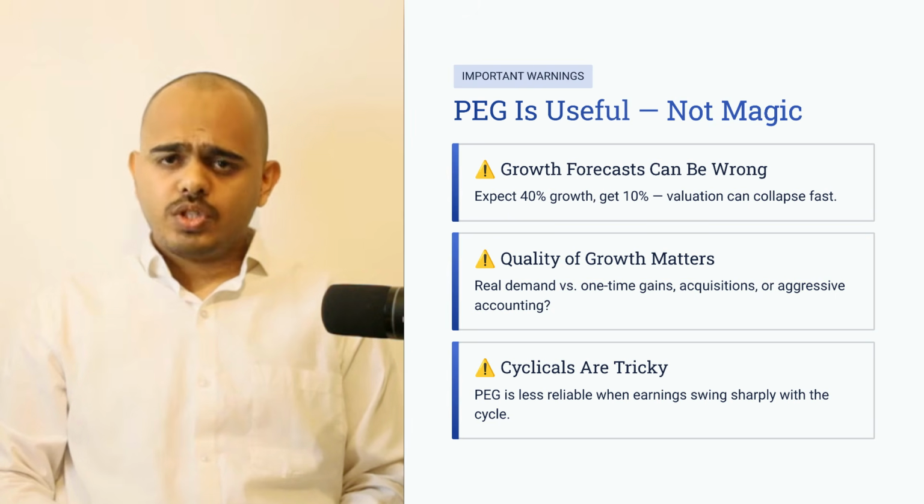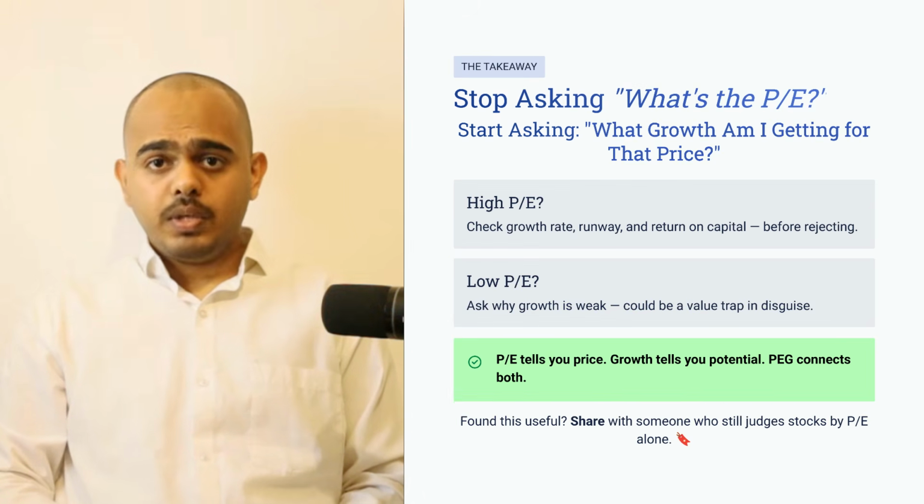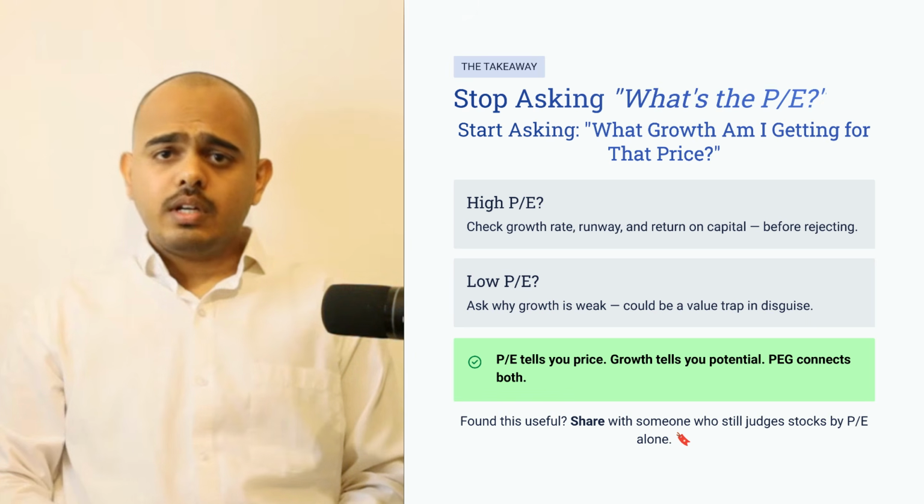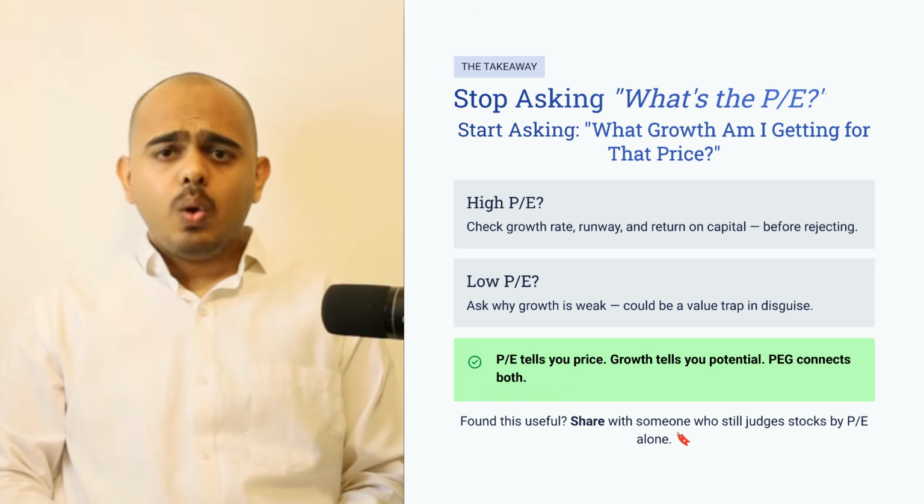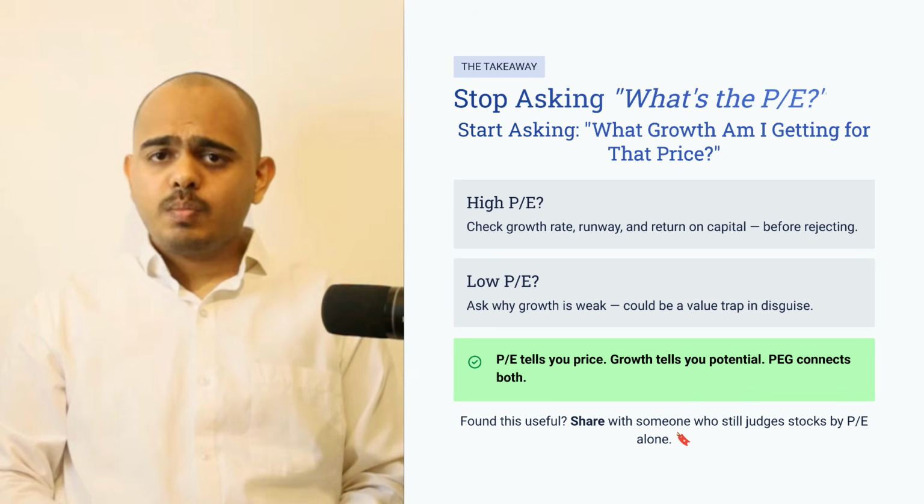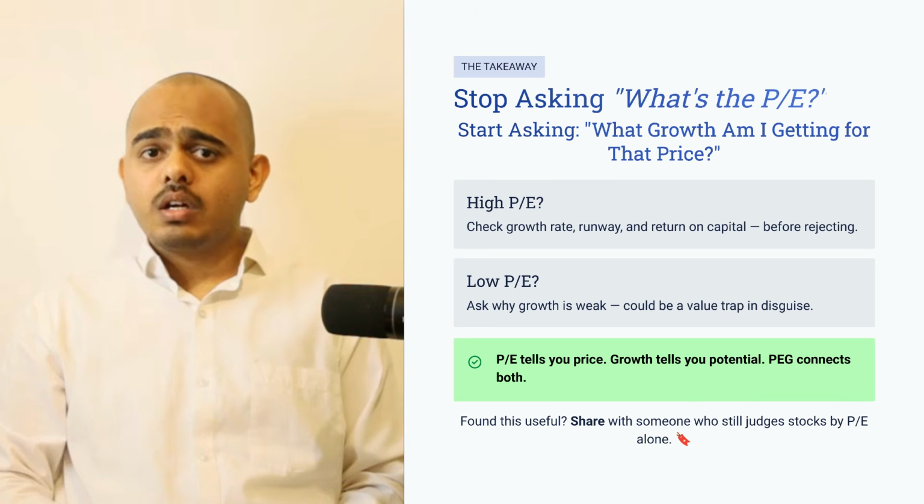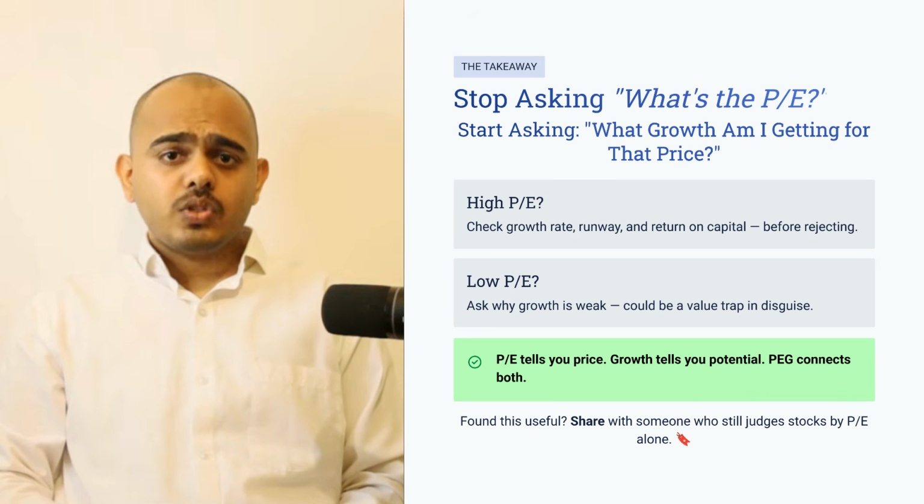What should a smart investor do? When you see a higher PE stock, don't reject it instantly. Ask how fast earnings are growing. Can that growth sustain? How large is the opportunity? Is management trustworthy? Is debt under control? Are returns on capital strong?